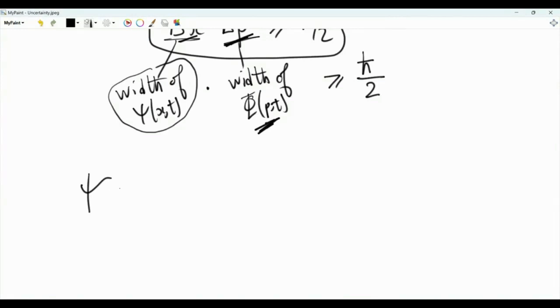If we use another object which is in the same state psi and we repeat the position measurement, then generally a different value of x will result, and so on. We will get different x values, and they will have a distribution that follows the magnitude squared of psi. And this distribution will have a mean value, and it will have a standard deviation. And this standard deviation is what we mean by the RMS width of the function psi, which depends on the position.